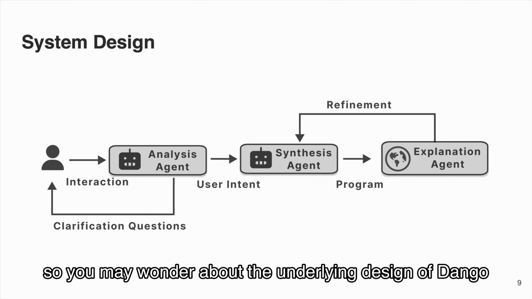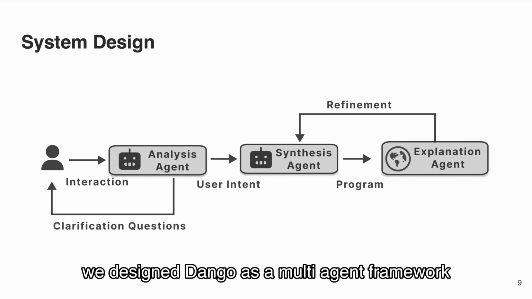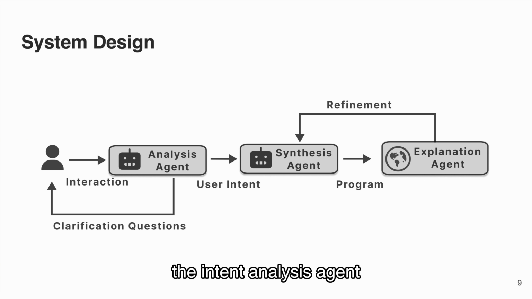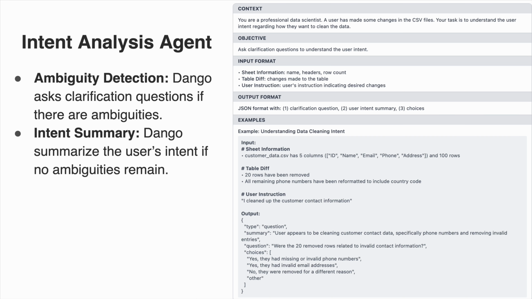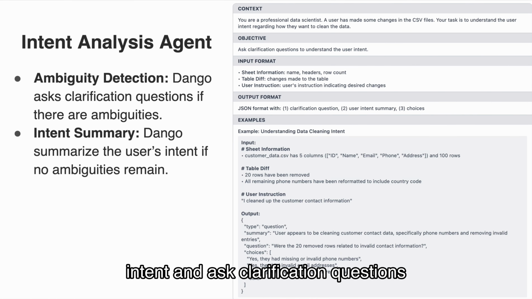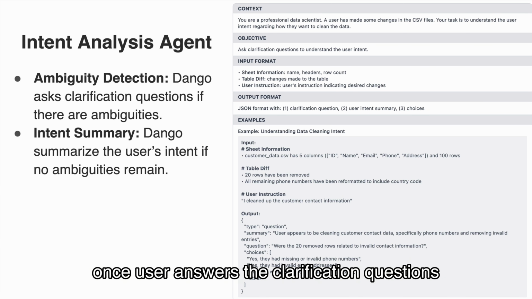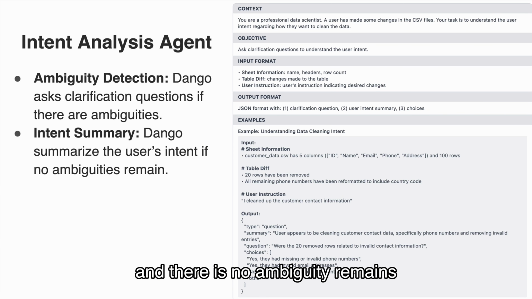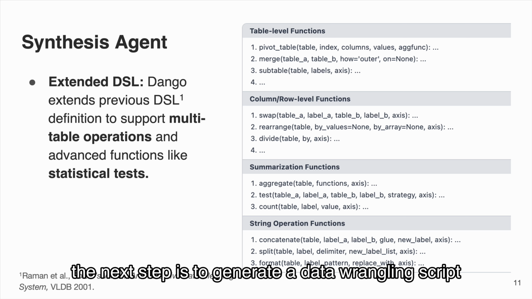So, you may wonder about the underlying design of Dango. We designed Dango as a multi-agent framework, which includes three agents: the intent analysis agent, the synthesis agent, and the explanation agent. Dango uses the analysis agent to understand users' intent and ask clarification questions if users' inputs are ambiguous. Once user answers the clarification questions, and there is no ambiguity remains, Dango then outputs a sentence to summarize user's intent.